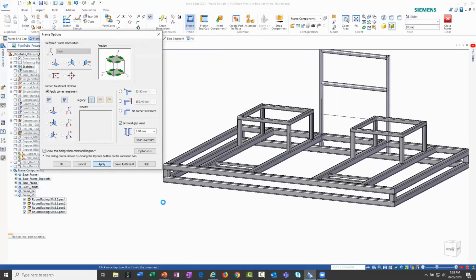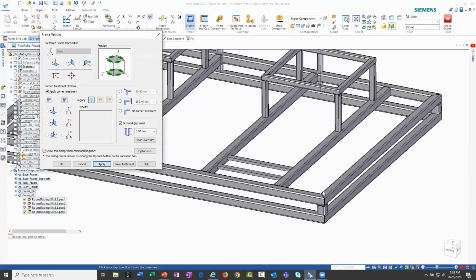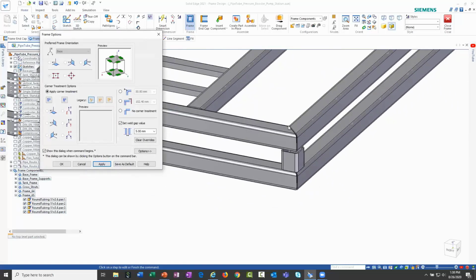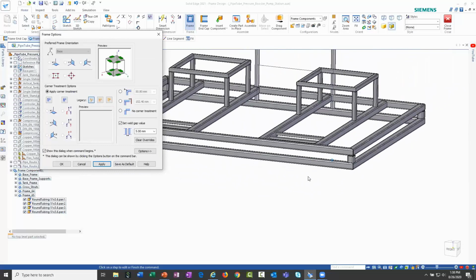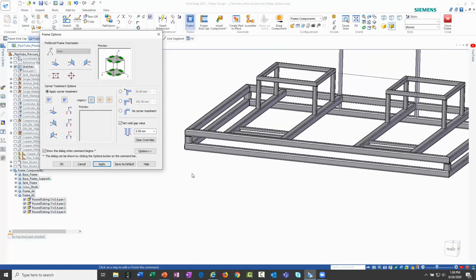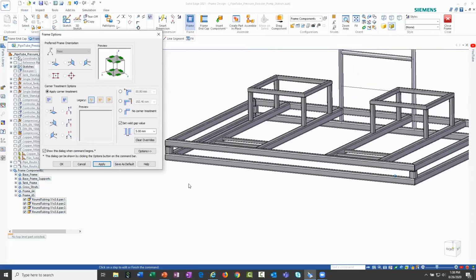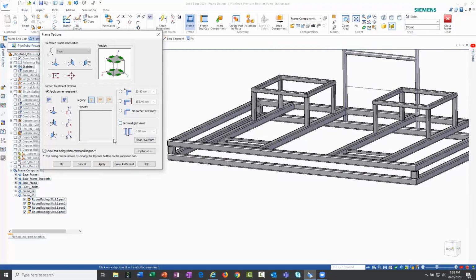And when you hit apply, you'll see in just a matter of seconds, it'll go around the entire base frame at all of the joints there and add that weld gap in automatically. So just wanted to show how you can go back and either do that on creation or go back and make modifications after the fact.